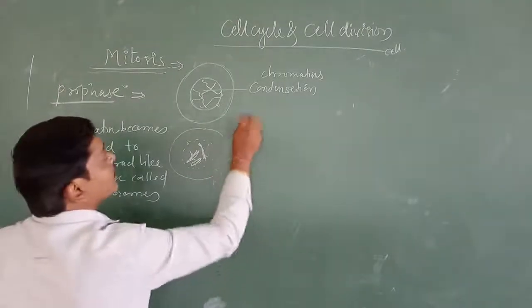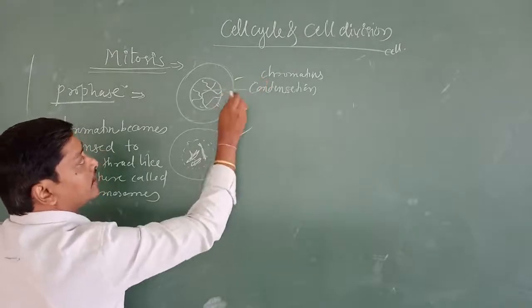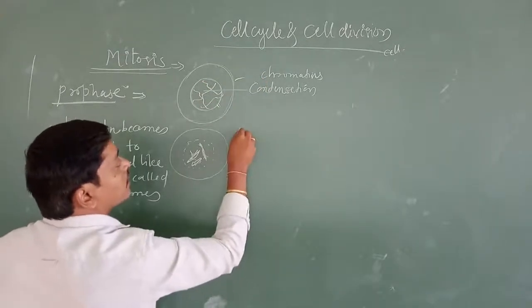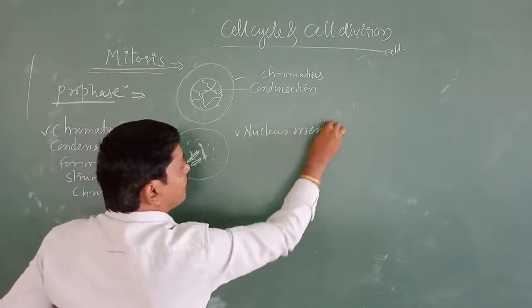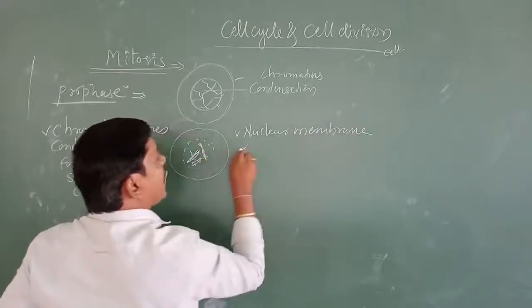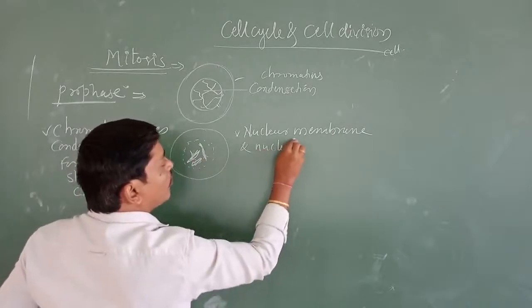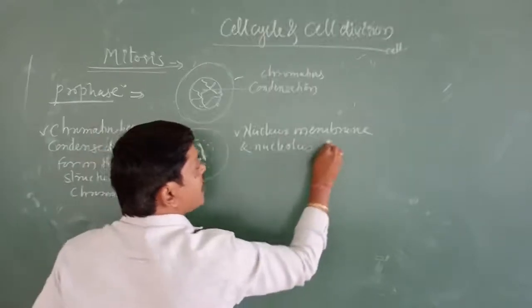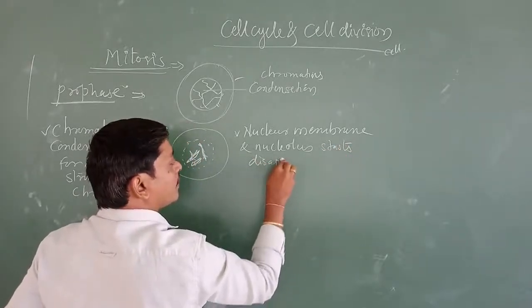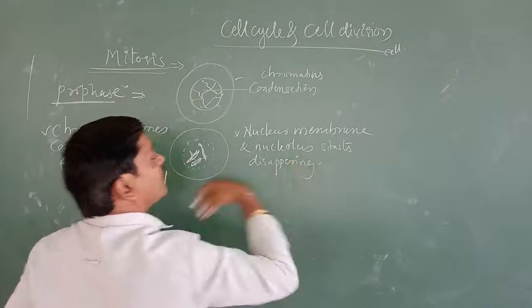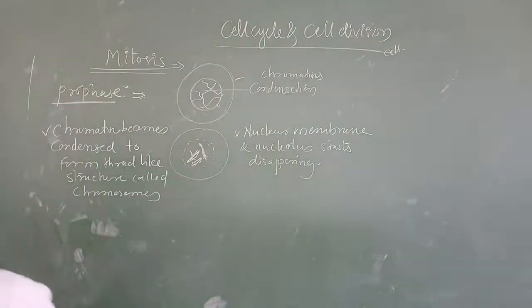Second one is, this is the nuclear membrane, and this is the nucleolus. They start disappearing, disintegrating or disappearing. Disintegrating means disappearing. Okay, this is the prophase.